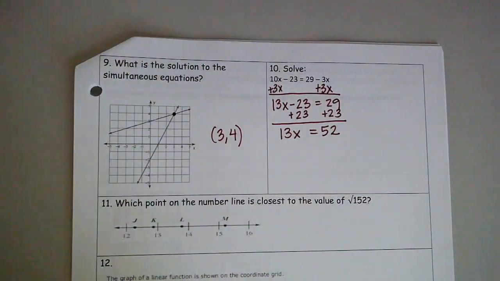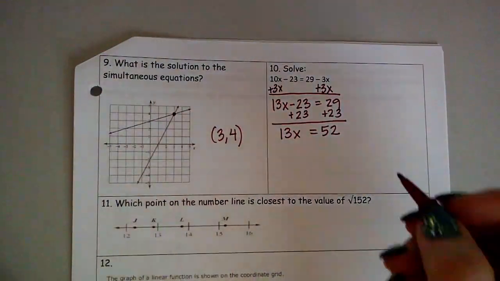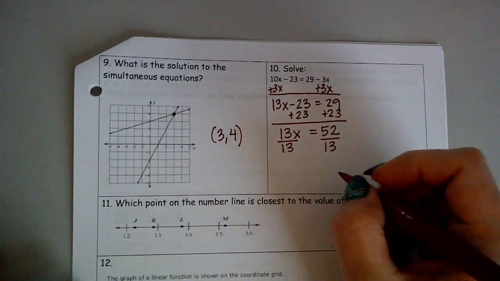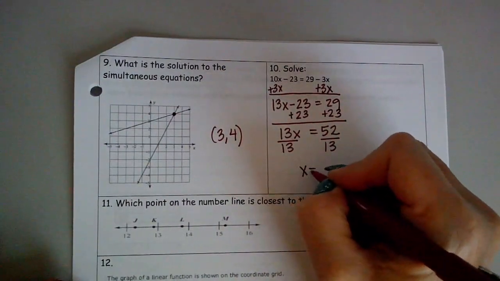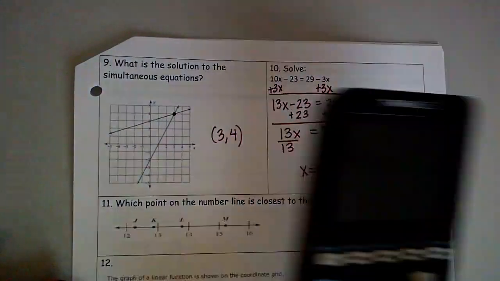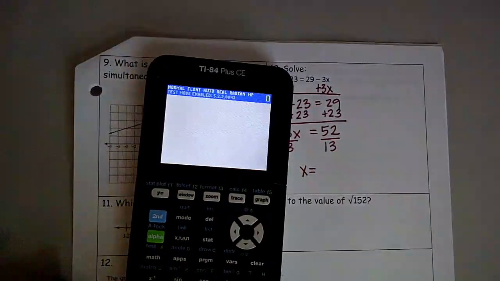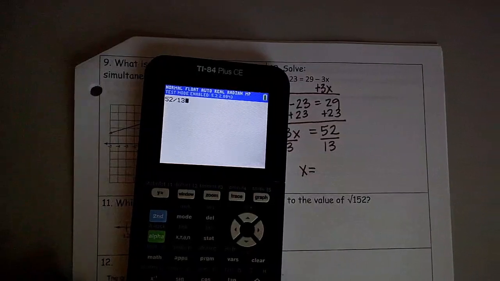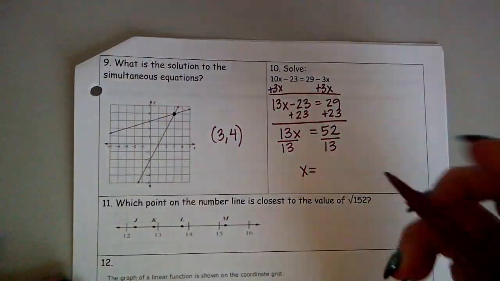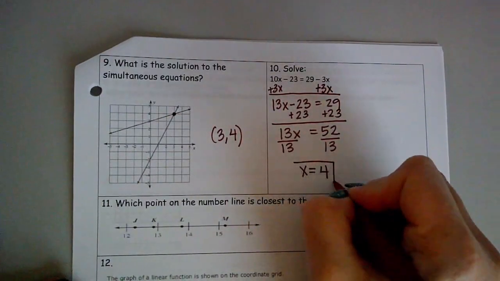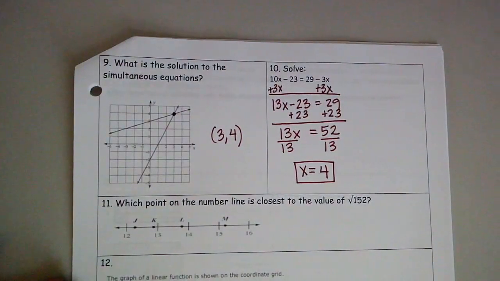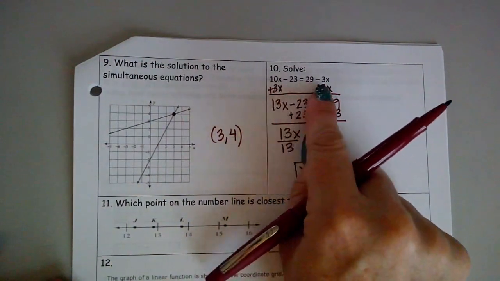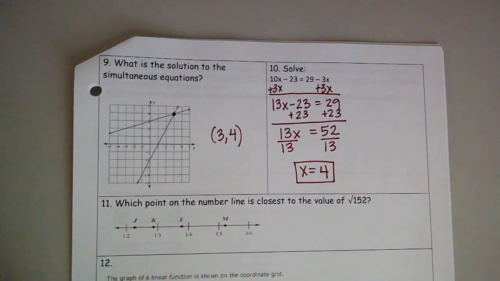And we all know our last and final step is to divide, and we're going to divide both sides by 13, and therefore we get x equals, I think that's 4. I'm going to double check just to make sure. 52 divided by 13, it is 4. Good. I can math. All right, so x would equal 4. I can check my work by plugging 4 back in to the x's and solving, and if I get the same number on both sides, then I did it right.